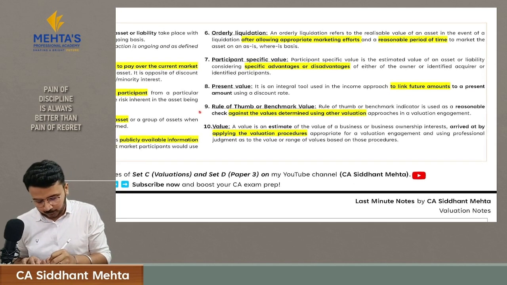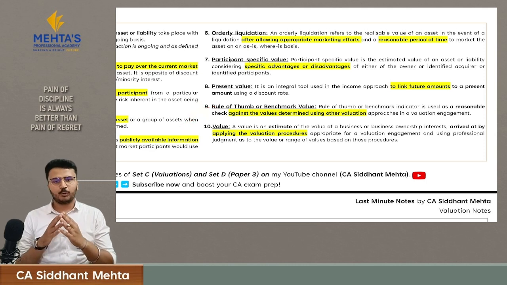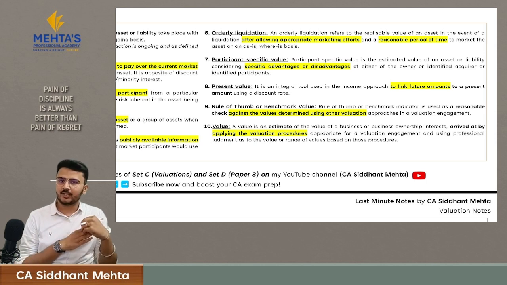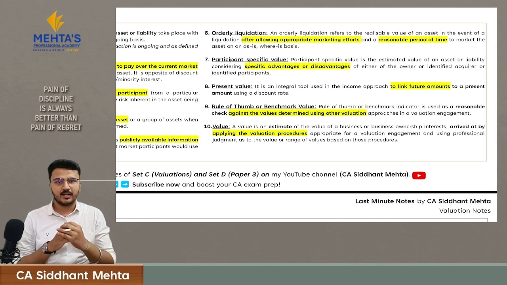Then what do we mean by rule of thumb or benchmark value? This is important. If you want to calculate the worth of your company and you check that a peer company which has the same revenue and same business as yours is worth 9.6 crores, and you did your calculation with the help of the DCF approach and found that the valuation of your company is 10 crores, now you can see, okay, my valuation is close to the market valuation. I can say my valuation is precise.